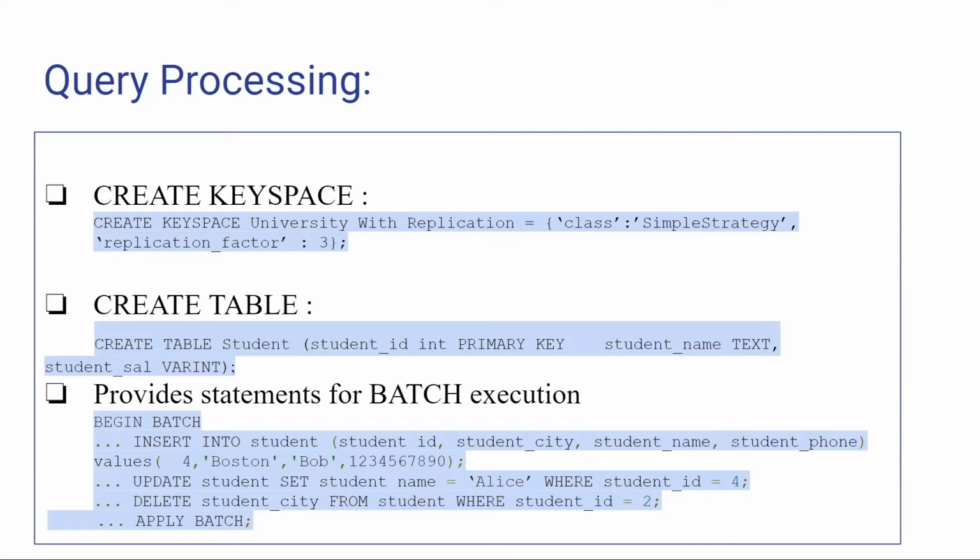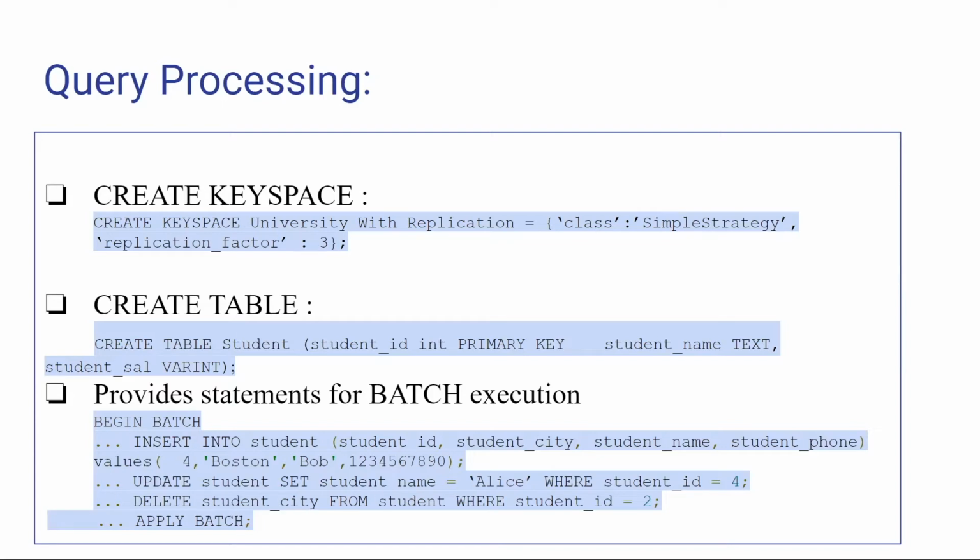Similarly, a keyspace can be altered by using the command ALTER KEYSPACE name. We can also use DROP to drop a keyspace. A table can be created using CREATE TABLE. There are various data types for columns like bigint, blob, boolean, decimal, counter, double, etc.